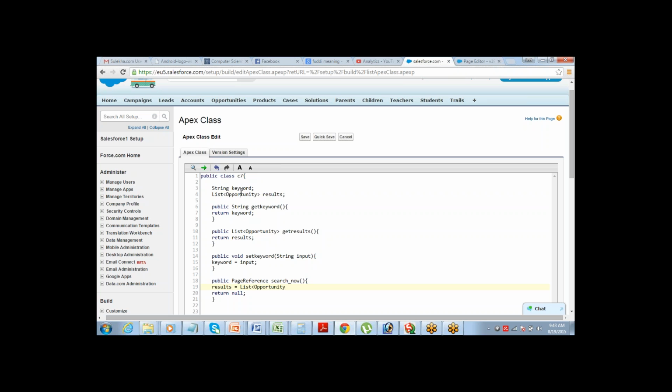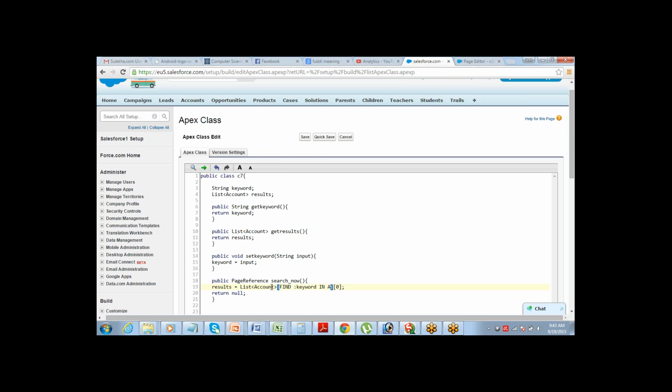Let me make it account, I think that will be better. This is where you have to write a find statement. Find, what do we need to find? Keyword